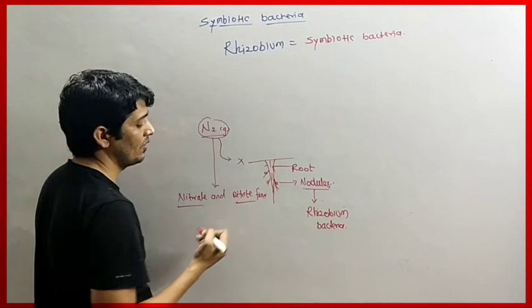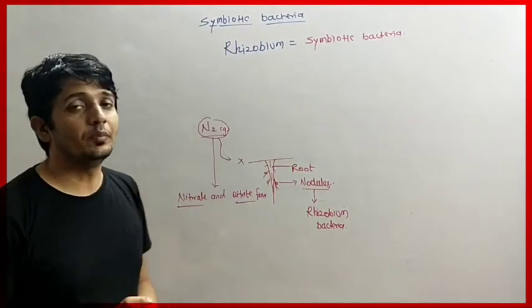These forms of nitrogen get easily absorbed by the plants.